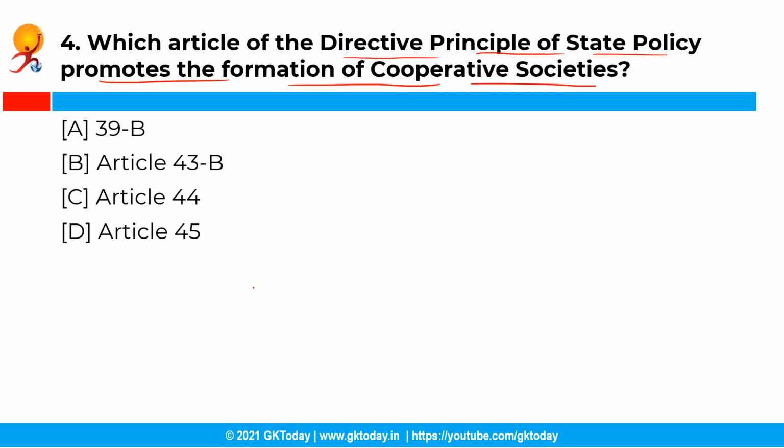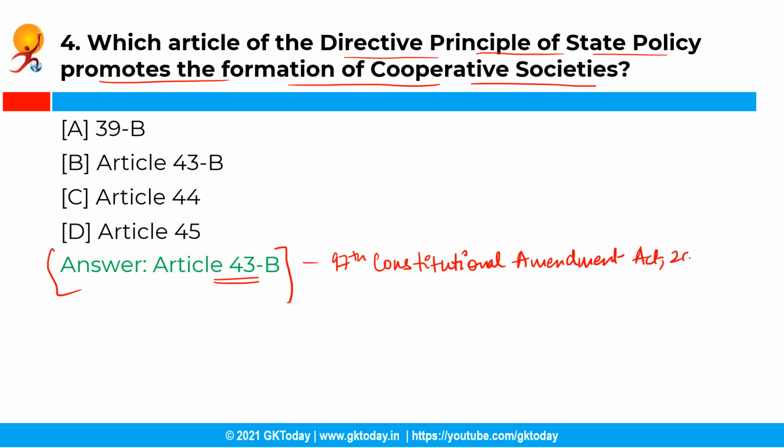Now the next question is, which article of the Directive Principles of State Policy, DPSP, promotes the formation of cooperative societies? So you have the following options, different articles, and the correct answer is option B, that is Article 43B. So the 97th Constitutional Amendment Act of 2011, which gave a constitutional status and protection to cooperative societies, is included in Article 43B of the Directive Principles of State Policy.